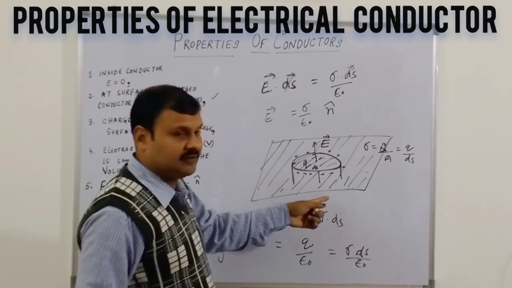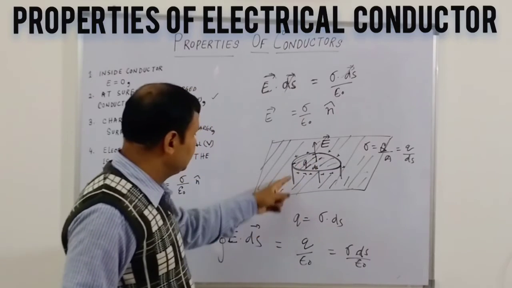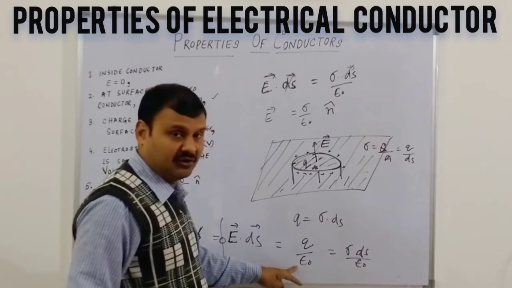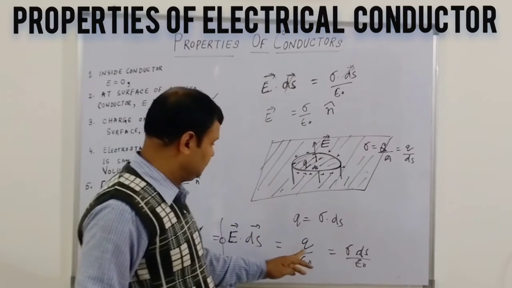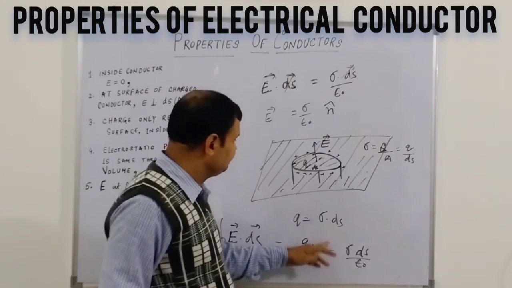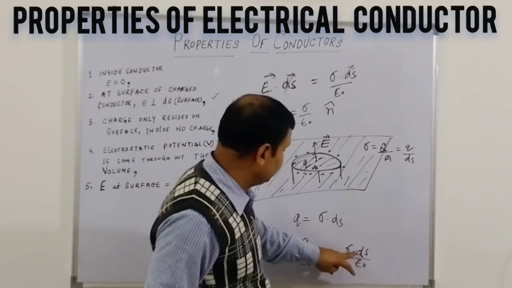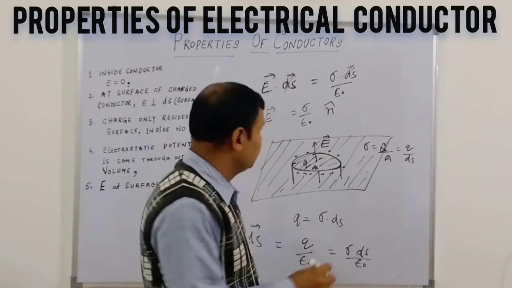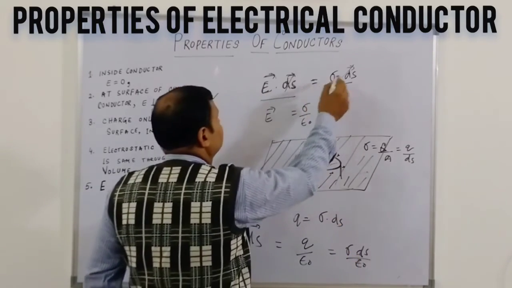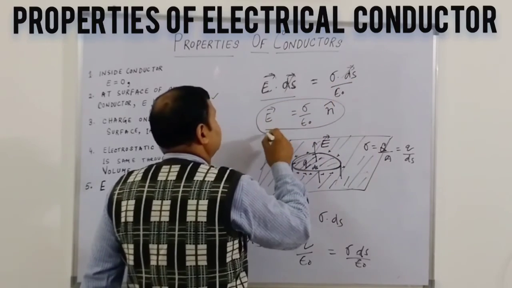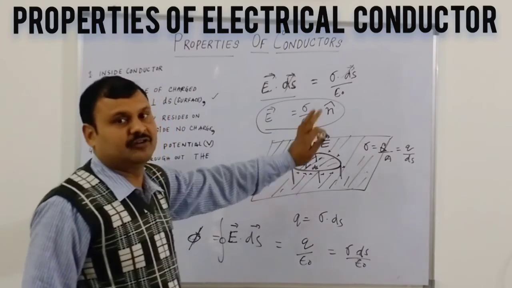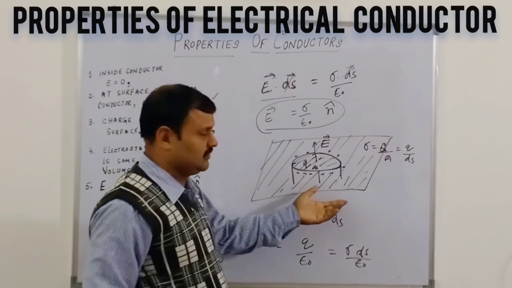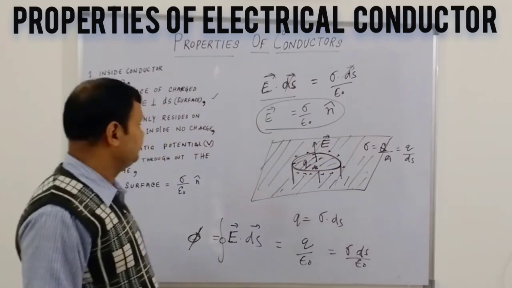If the electrical field of this conductor is E, then E ds is nothing but Q by epsilon naught, which we proved in the first chapter. So Q is again sigma ds by epsilon naught. The electrical field equals the charge density over epsilon naught, and n cap is the direction perpendicular to this charged conductor surface.